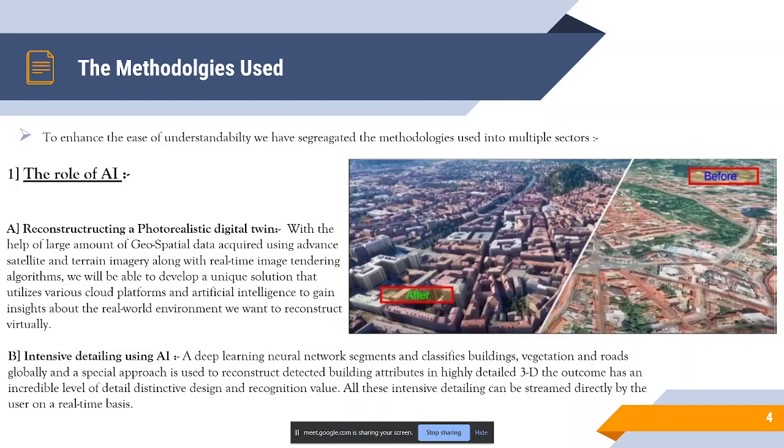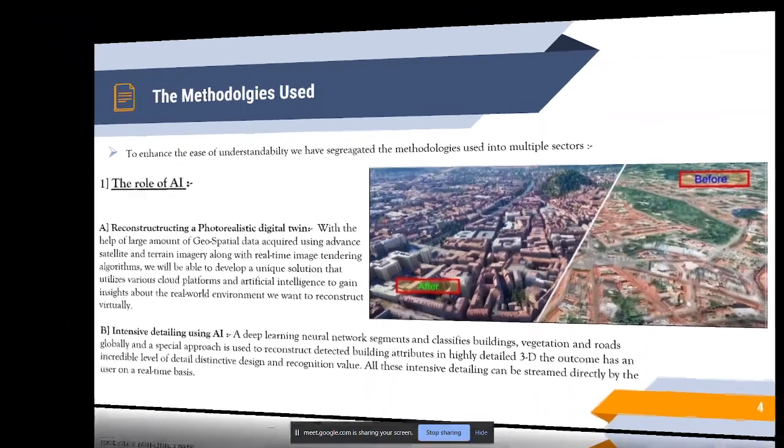So all these details, even though we are able to replicate an entire city, even if there is one single spot of that city that looks unreal to the user, it damages the entire experience of the user. So attention to detail is a huge thing that AI helps us to do. Again, if an individual has to sit and design a particular tree or an aspect of a leaf, it takes a huge amount of time. But by doing this and with the immense amount of data that we have in hand, all these can be done with a limited amount of time.